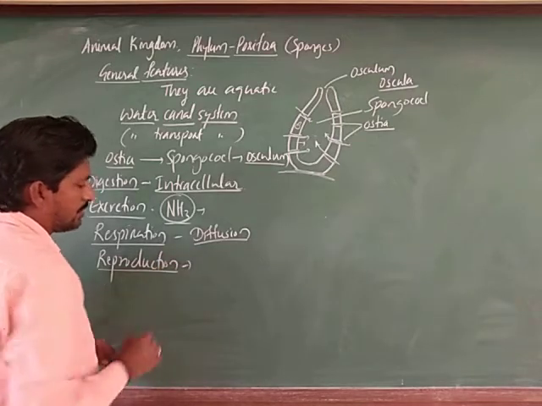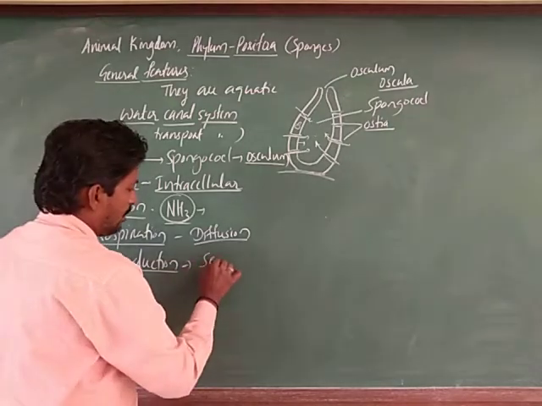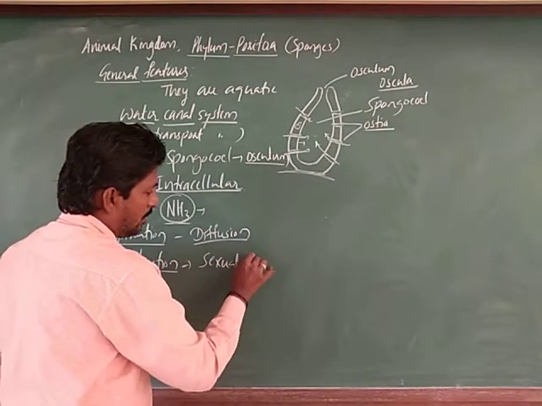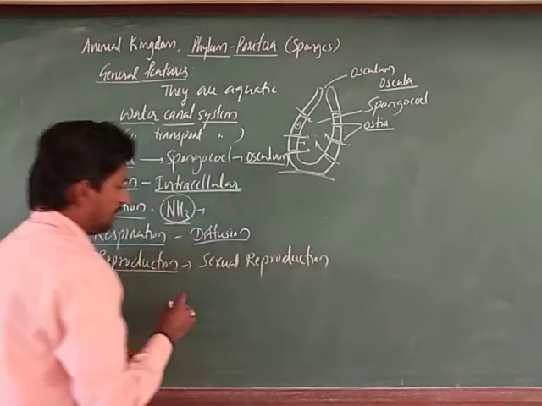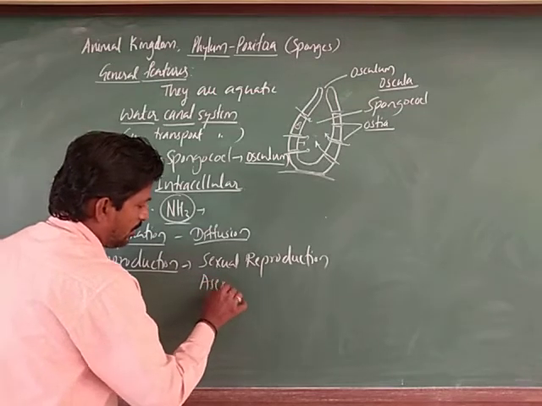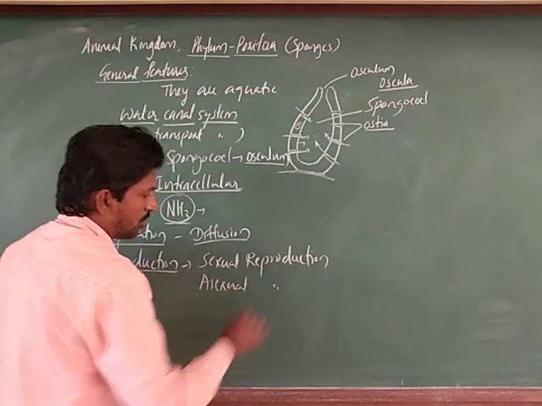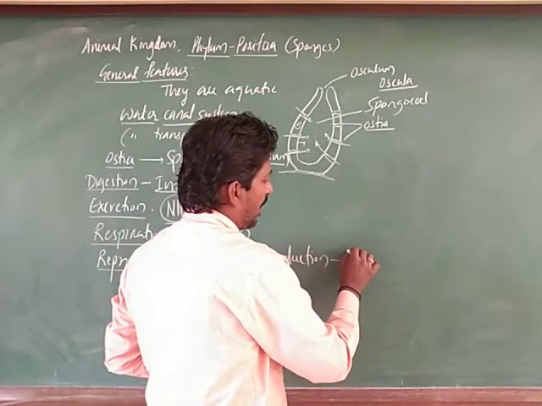Reproduction is conducted in two ways: sexual reproduction and asexual reproduction. Sexual reproduction is by producing two gametes.